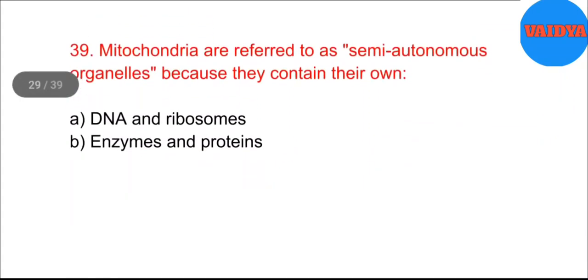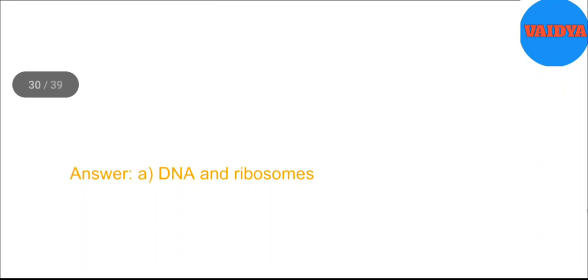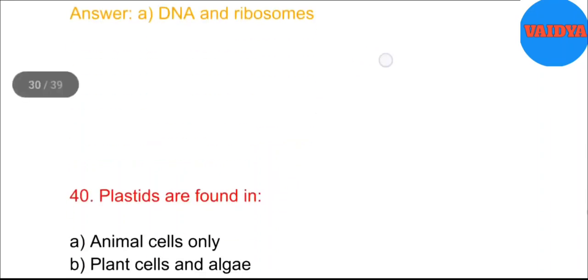39. Mitochondria are referred to as semi-autonomous organelles because they contain their own A. DNA and ribosomes. B. Enzymes and proteins. C. Outer and inner membranes. D. ATP and ADP. Answer. A. DNA and ribosomes.